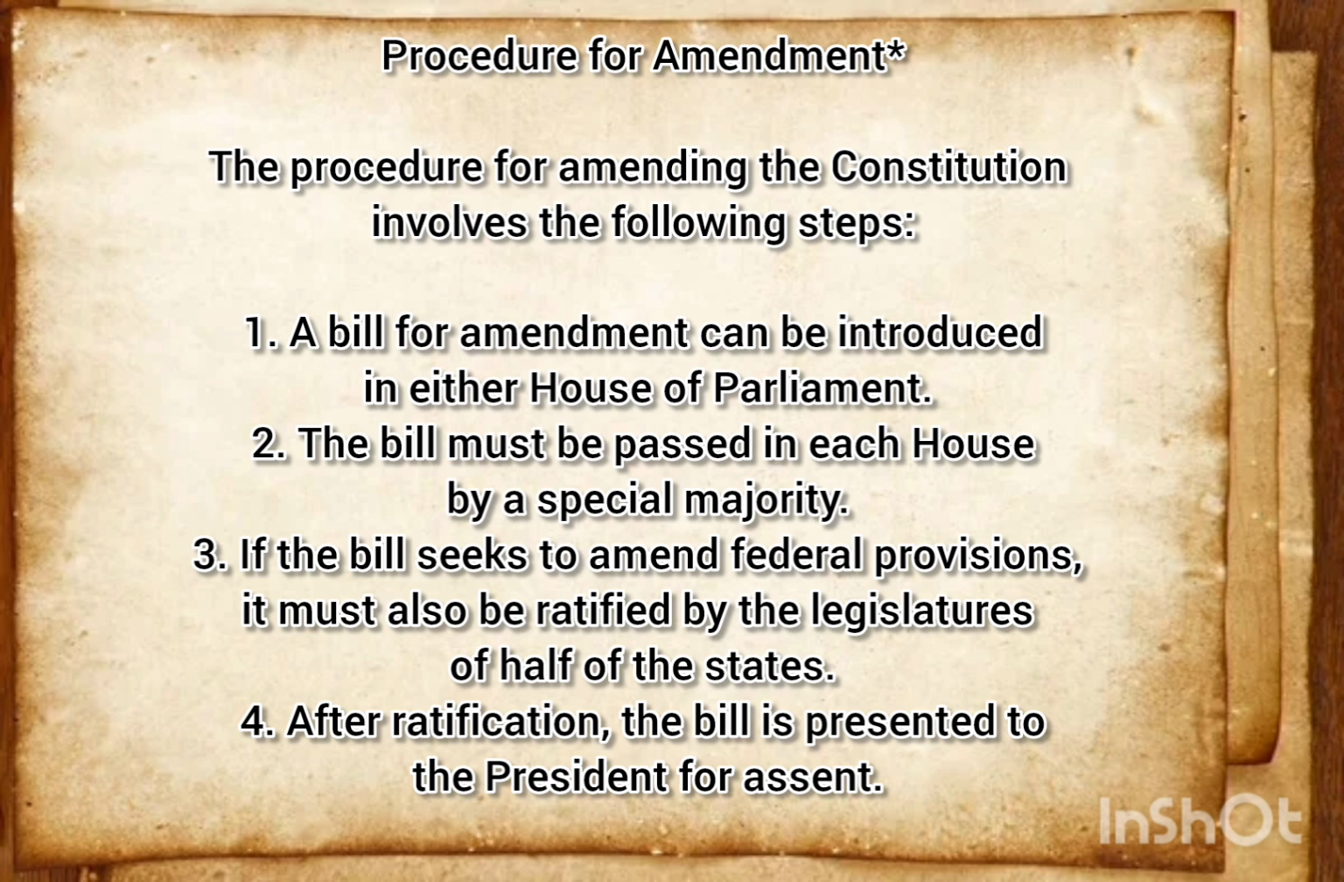If the bill seeks to amend a federal provision, it must also be ratified by the legislatures of half of the states. If the bill includes such a provision, it must be passed by a majority of the states, meaning ratification, and it must go through that process. After ratification, the bill is presented to the President for assent. The bill must be presented to the President for signing, and then it will be passed.